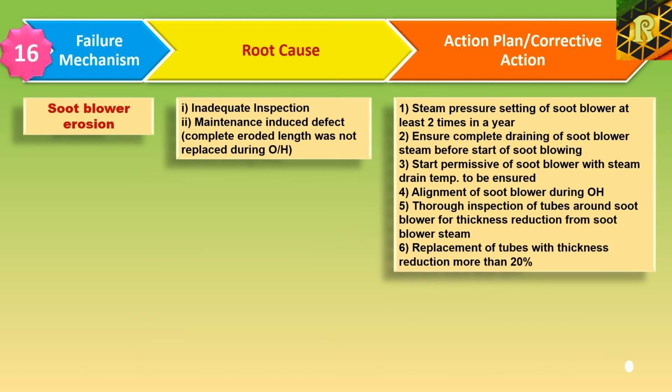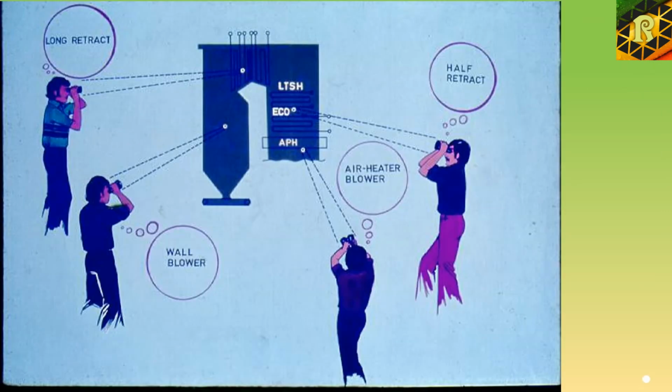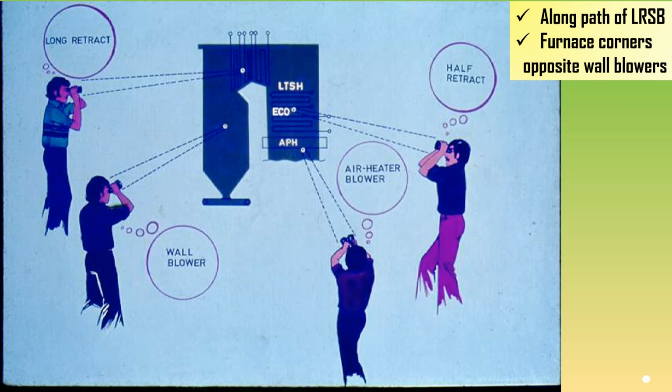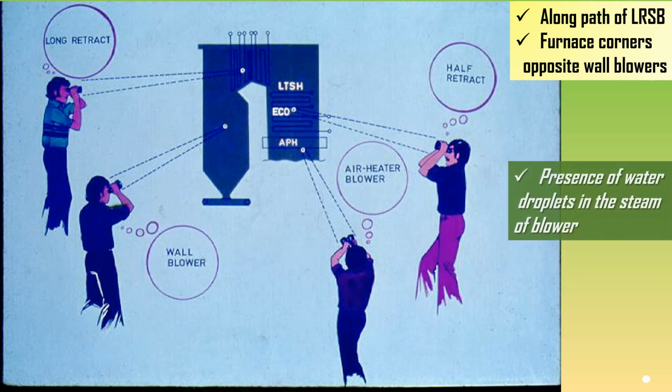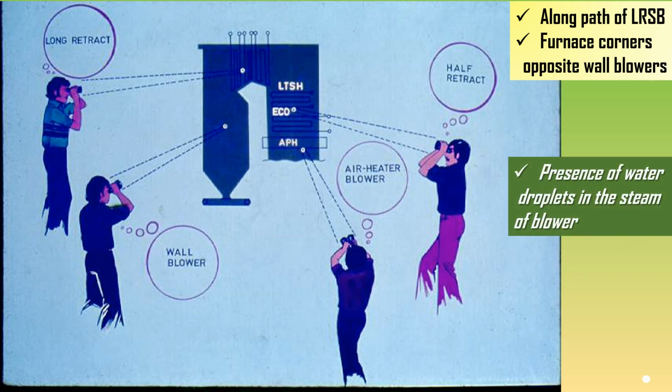Next is soot blower erosion. As the term soot blower erosion implies, damage occurs near or in the direct path of soot blower discharge. Common damage locations include tubes along the path of LRSB and particularly those tubes nearest wall entrances of retractable blowers. Other damaged locations include furnace corners opposite wall blowers. A blower allows a high velocity jet of steam or air carrying condensed water droplets to impinge directly upon tube surfaces, which causes erosion in tubes.